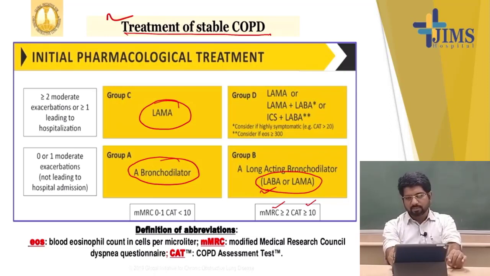For the group D patient, this is a very high risk patient with frequent exacerbation, so we use either LAMA-LABA or ICS with a beta 2 agonist, or an anticholinergic. And one thing, for the highly symptomatic patient, with a CAT score of more than 20 and a blood eosinophil count of more than 300 per microliter, we should use the ICS and LABA combination.